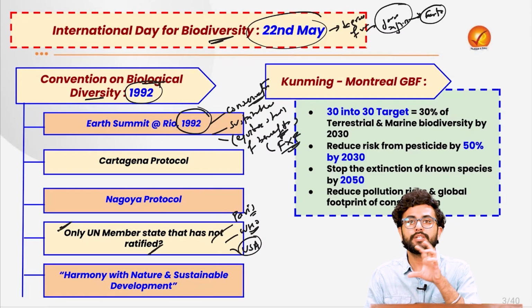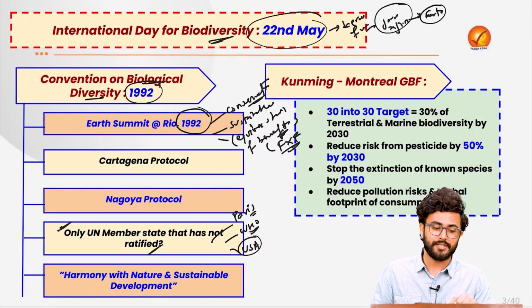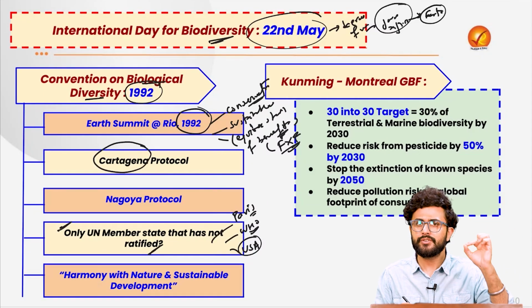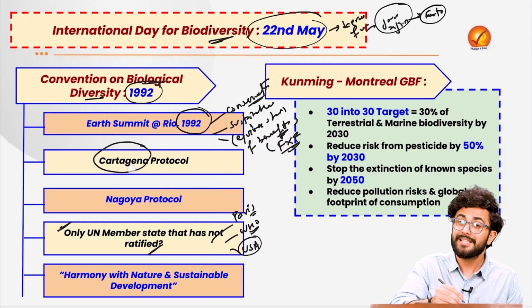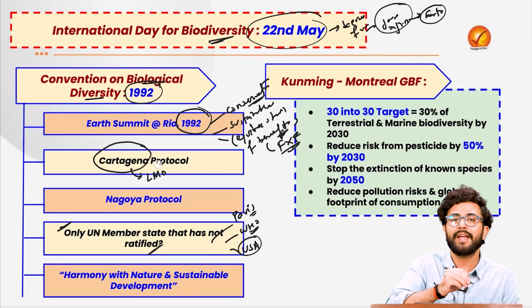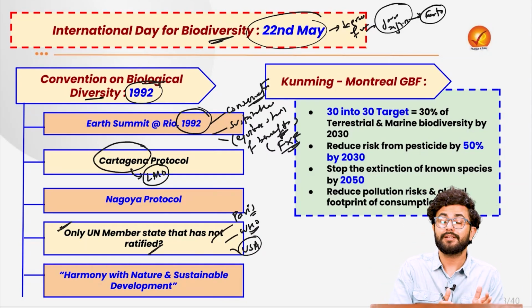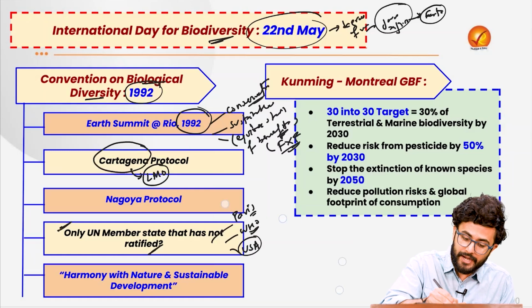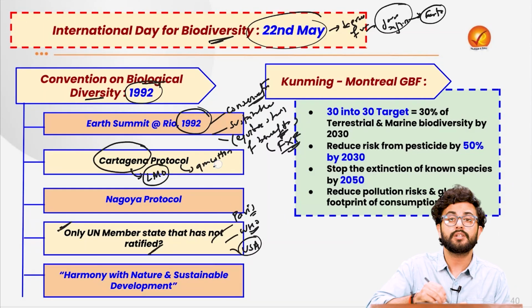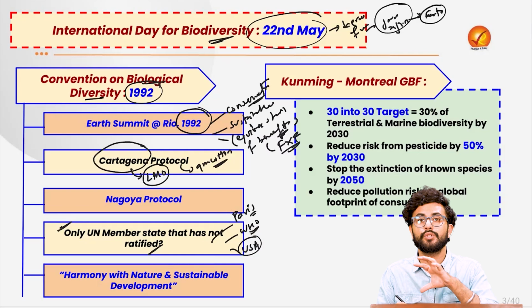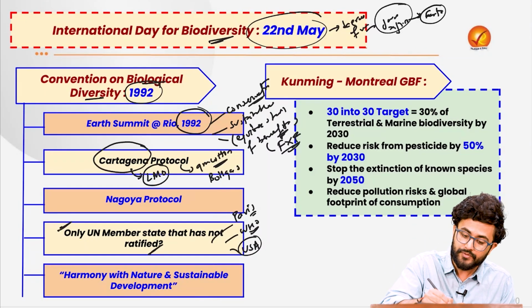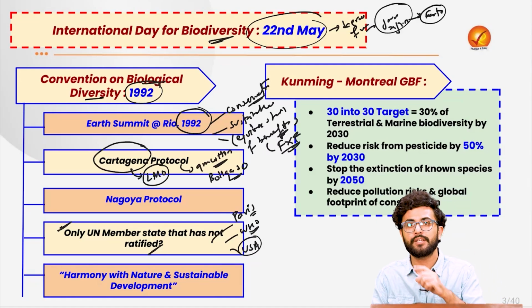Thus, this Convention on Biological Diversity has 2 important protocols. The first is the Cartagena Protocol. The Cartagena Protocol is basically an international treaty which deals with the transnational movement of the living modified organisms from one nation to another, and these living modified organisms are nothing but the product of the use of modern-day biotechnology. For example, you might have heard about the genetically modified cotton which we use, which is actually resistant to the soil bacterium, Bollgard 1 and Bollgard 2. The Bollgard 1 and Bollgard 2 were also asked as a question in the prelims PYQ.